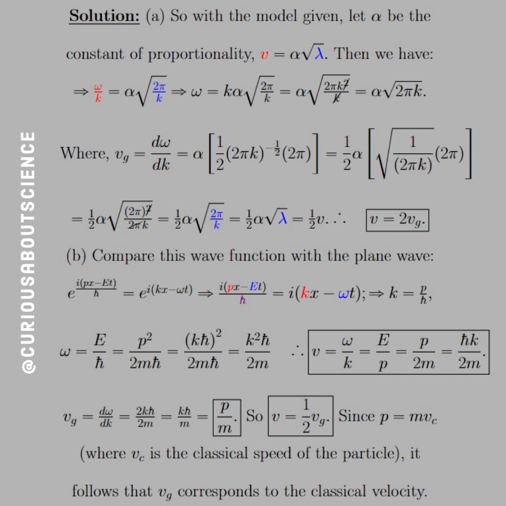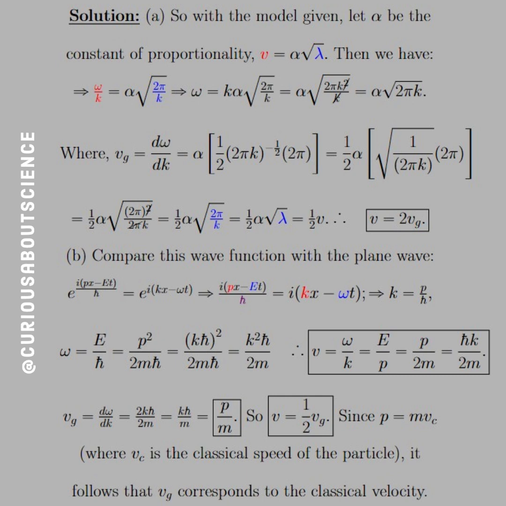And we once again get 2 pi k in a simplified form, and that is equal to lambda, which again is color coordinated. So what we see here is that this is equal to 1/2 v. Therefore, v is equal to 2 v group, or twice the group velocity.